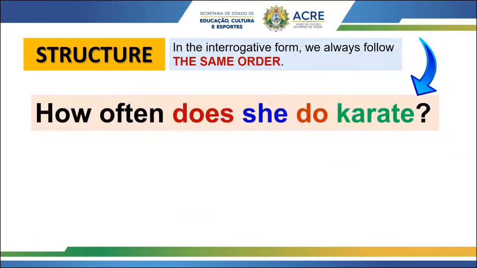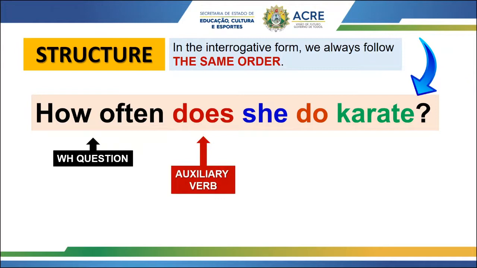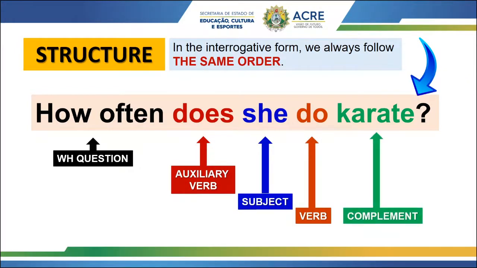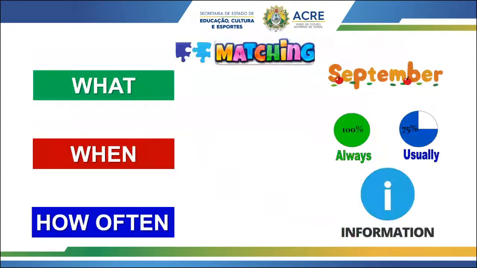One more example. How often does she do karate? One more time, let's observe. WH question, auxiliary verb, subject, verb, and complement. So guys, as you could see, we always have the same order. It's identical, okay? So it's important to analyze this.